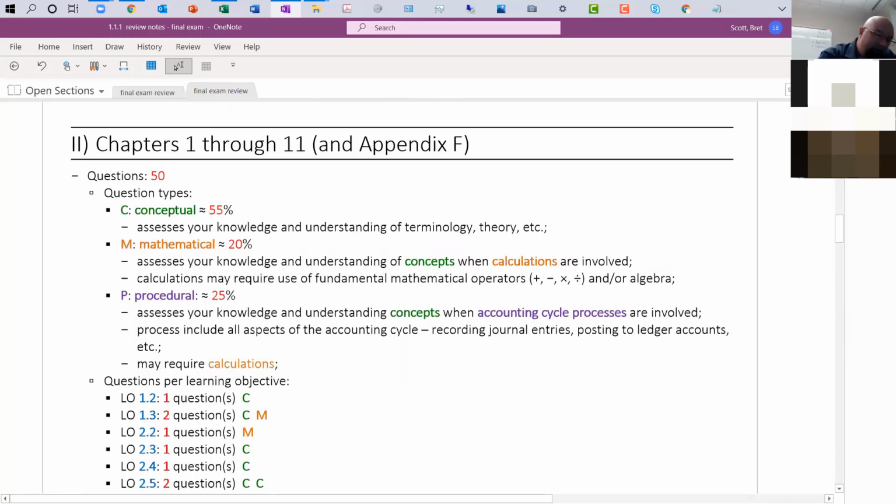Conceptual questions, that's a huge percentage, 55%. So a lot of these are, what is... Conceptual questions could be something as simple as what do we need to do at the year end to account for any depreciation, or what are adjusting journal entries in general, things like that, definitions, concepts. By now, a lot of those things will stand out to you. These are not very intensive questions that I ask you. A lot of these things will seem almost like common sense.